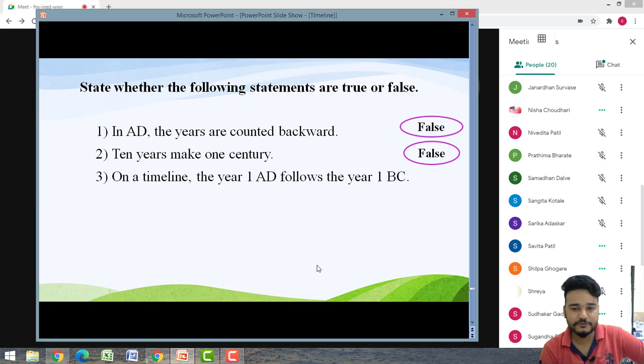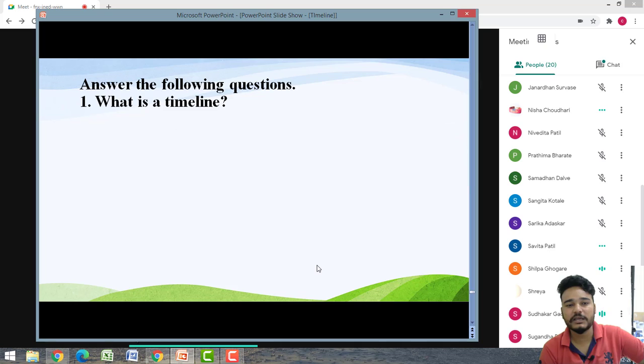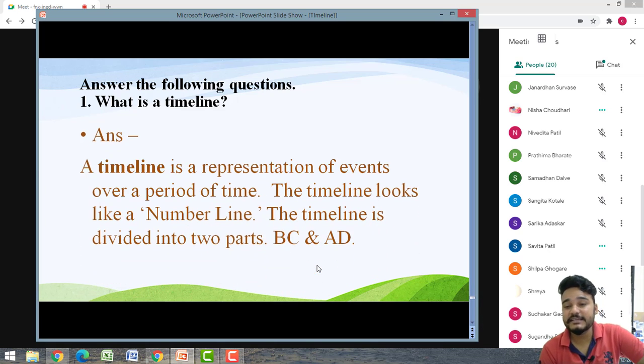True, absolutely true. Now, what is a timeline? A timeline is a representation of events made of time. A timeline looks like a number line.